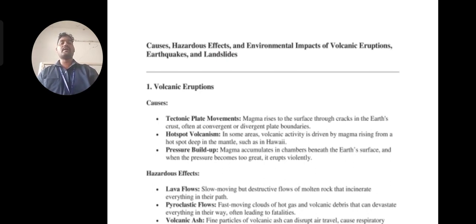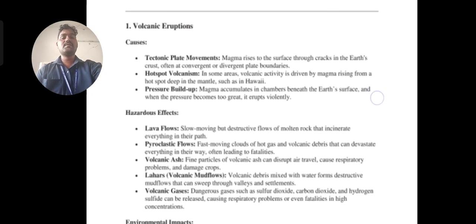Because of the tectonic plates, here the movement does not take place and there are no explosive materials. But here, because of the pressure, it pushes the tectonic plates and finally it comes out. So likewise, it causes volcanic eruptions.